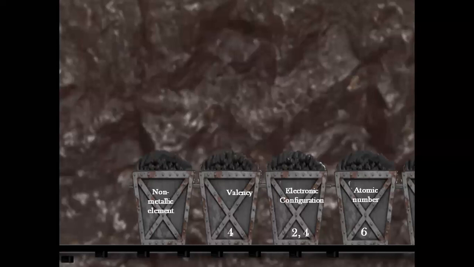It's a non-metallic element. If you want, you all can write these basics as symbol of carbon, atomic number, atomic mass number, electronic configuration, valency. And carbon will always share its 4 electrons to become stable. And when sharing of electrons takes place, we say the bond which is formed is called a covalent bond.